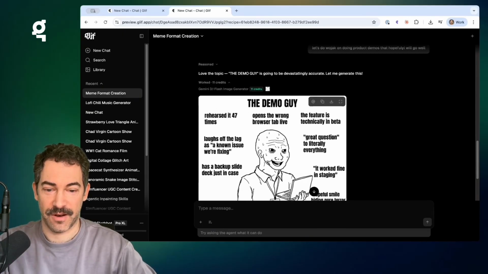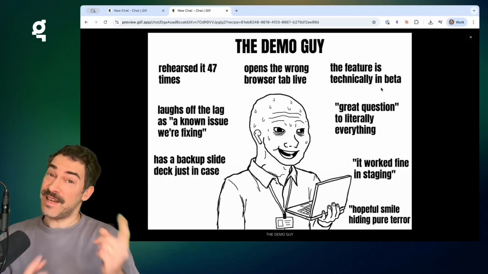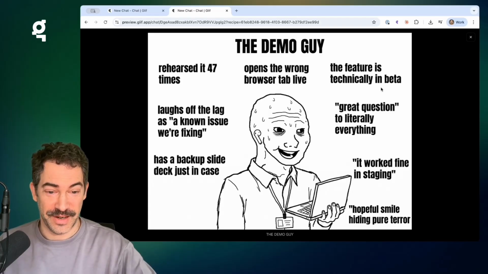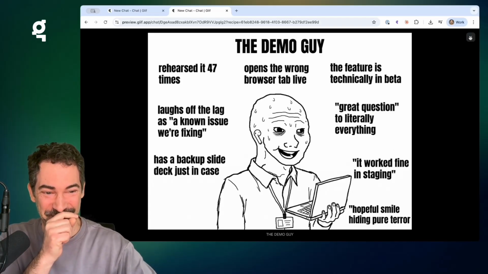And there we have our demo guy, Wojak. Rehearsed it 47 times, I did not. Loss of the lag is a known issue we're fixing. Yes, we will get into those. The feature is technically in beta. It is in beta. The agent is in beta. Everything's a beta. Great question. Literally everything. It worked fine in staging. Full smile, hiding pure terror.